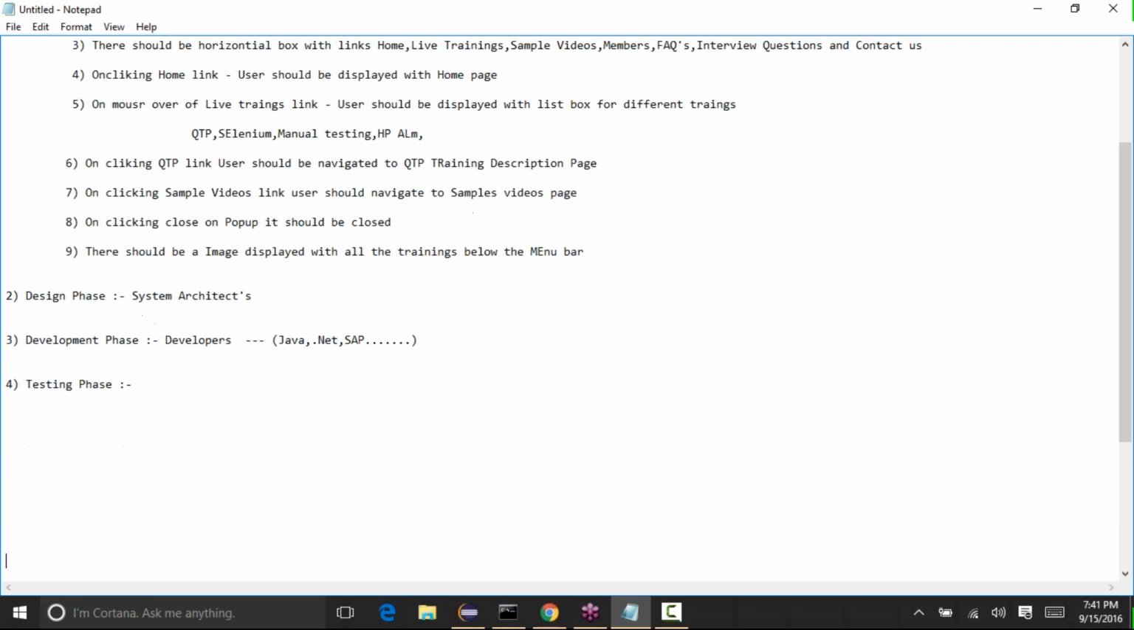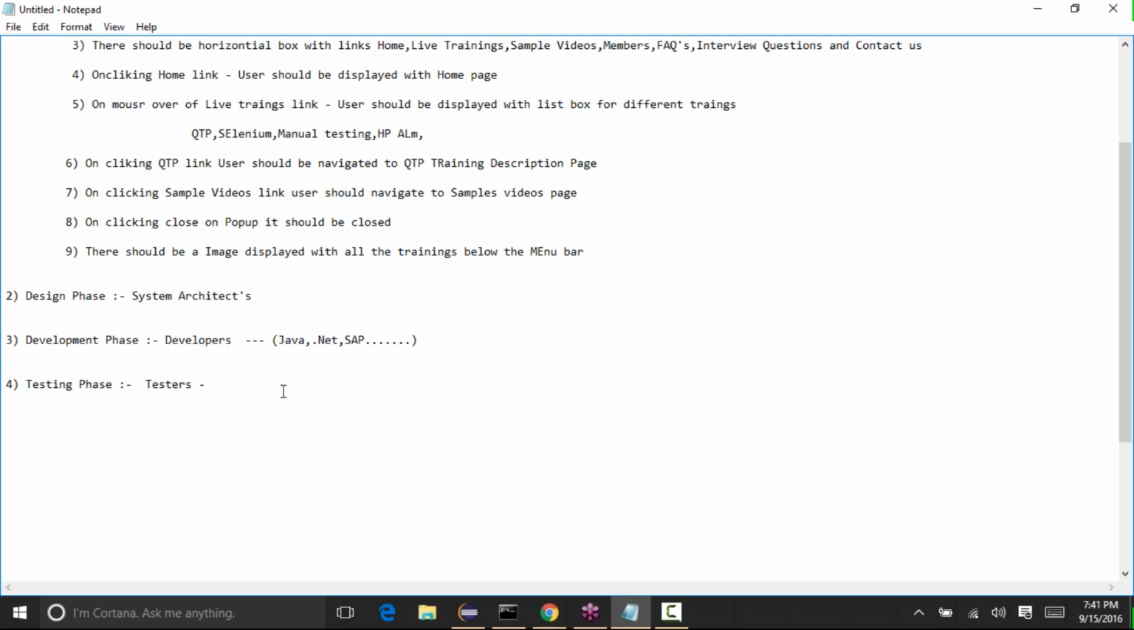Okay, so this is where the testers come into the picture. What the testers will do is, based on the requirements, check whether the application is working as per the requirements or not. The first thing they will do is go through all the requirements and try to understand what exactly the client wants from the application.